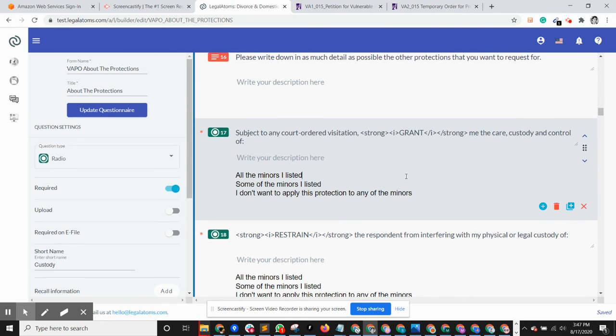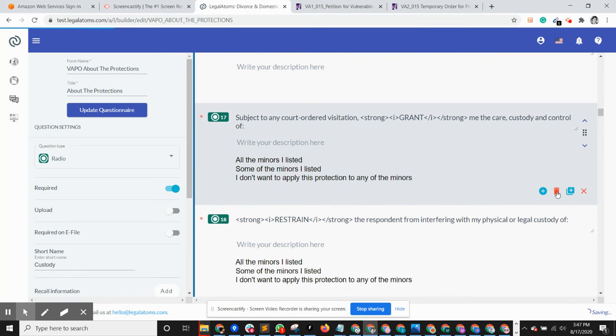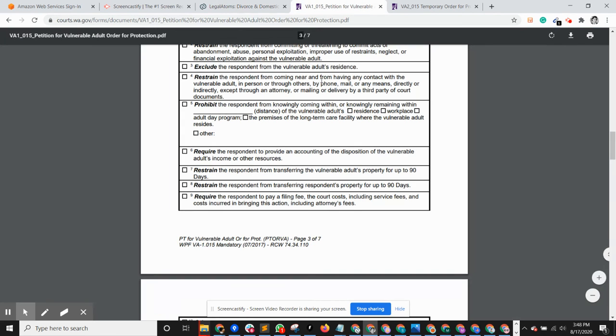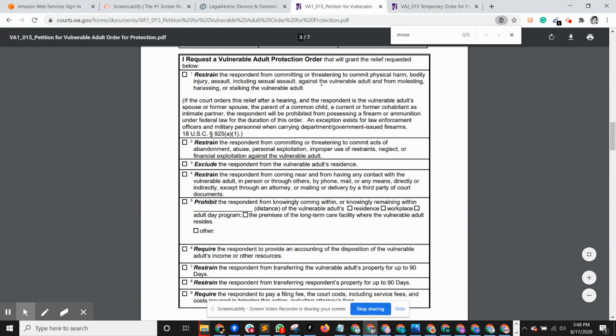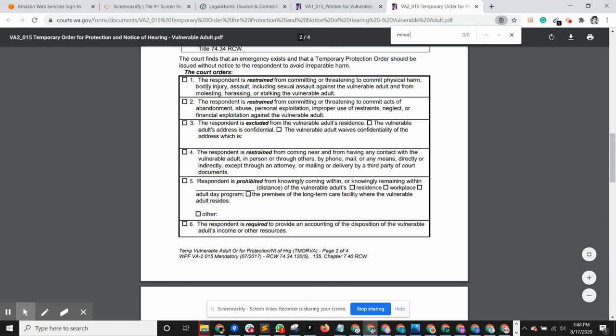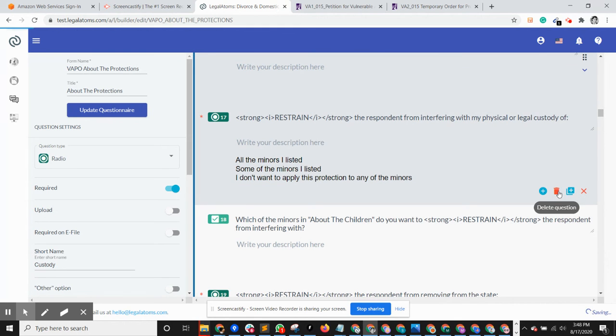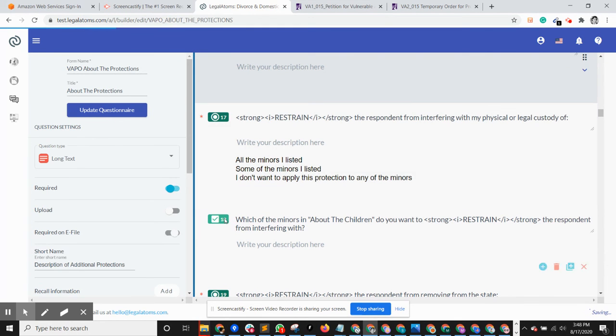So this one, subject to any court order visitation, this should be going away. Now, it seems from question number 17, as we can see, there is no discussion of minors in the protection order. So in the petition and the temporary order, they should go away. And we'll end this video now, and we'll continue from here in the next video.